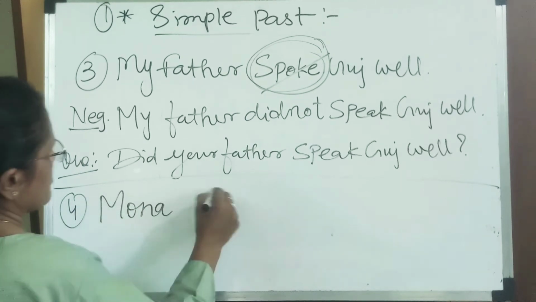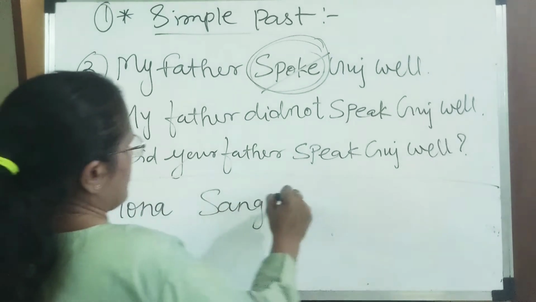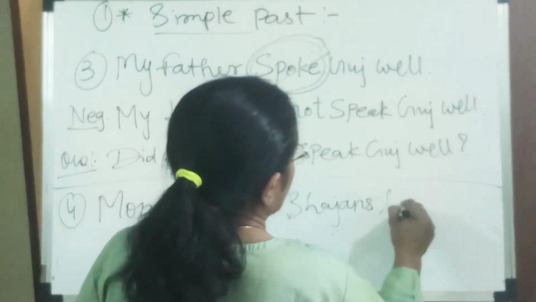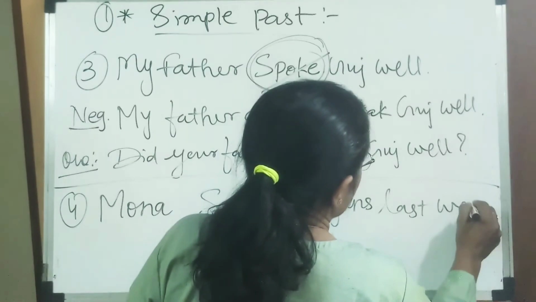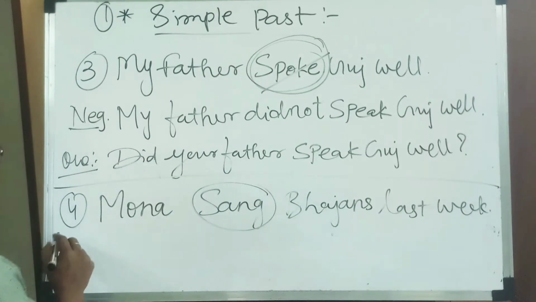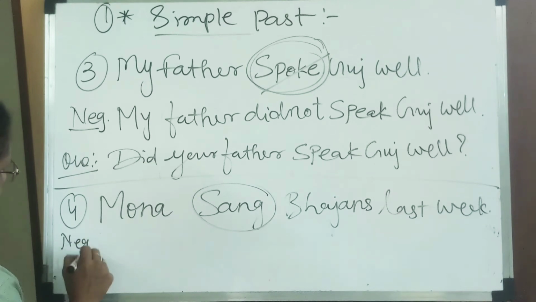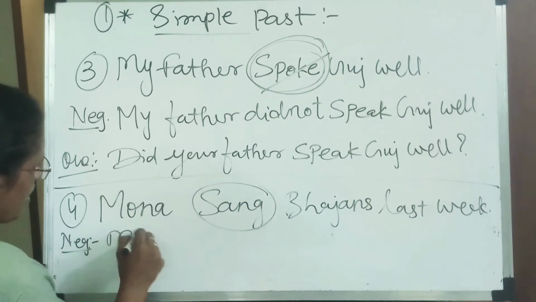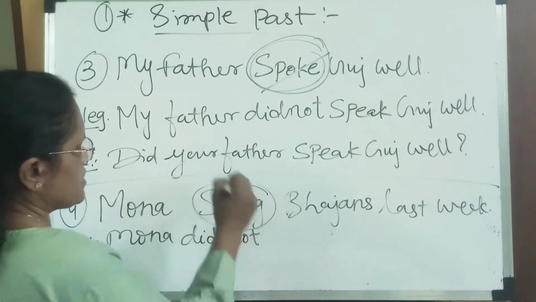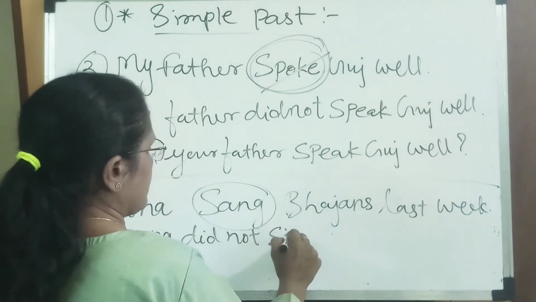Mona sang bhajans last week. Sang is my form, it is simple past. Then I am making negative here: Mona did not. Sang becomes sing now.